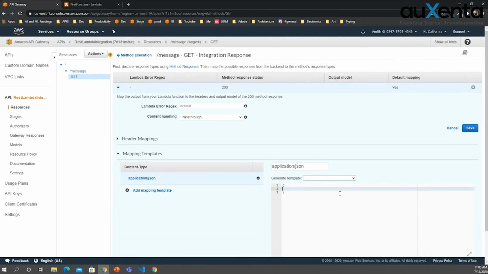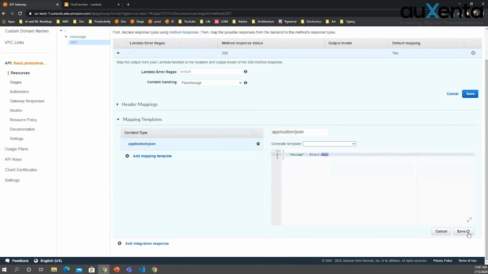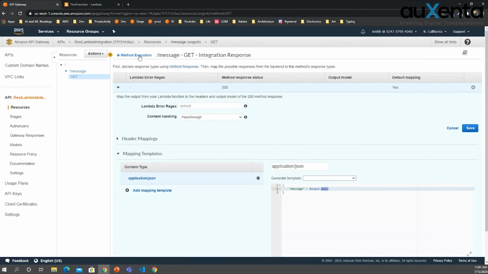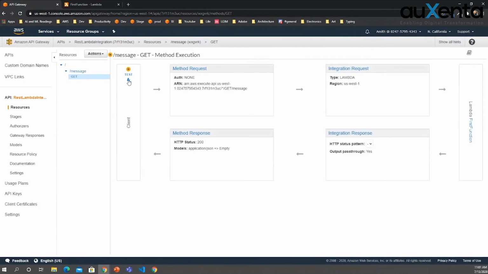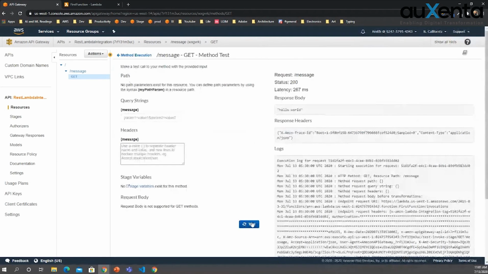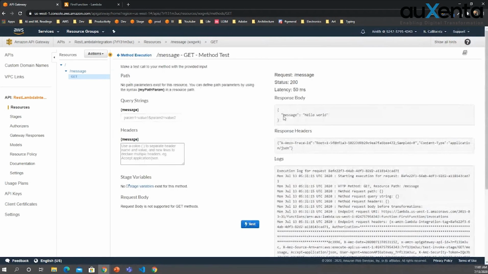I will put, now it will get the input body and put it as the message. I'll save it. And now let's test it. Now you can see that the interceptor has accessed it and changed the method response, which came from the Lambda function.